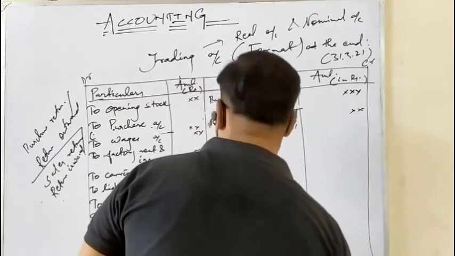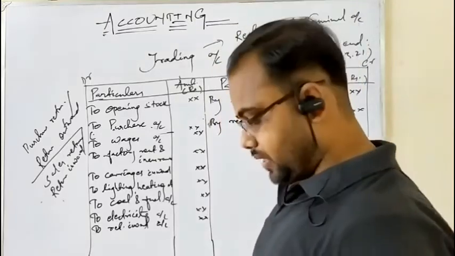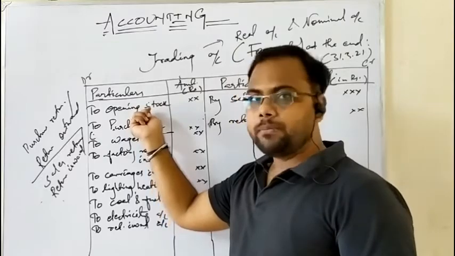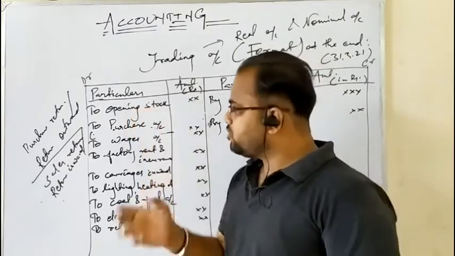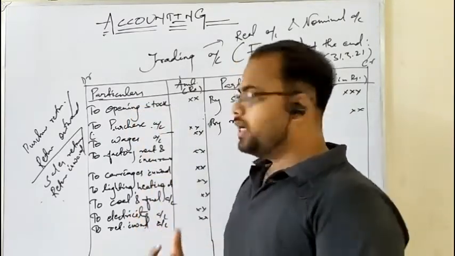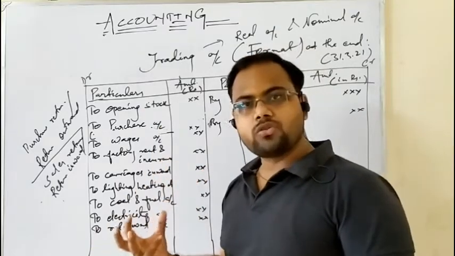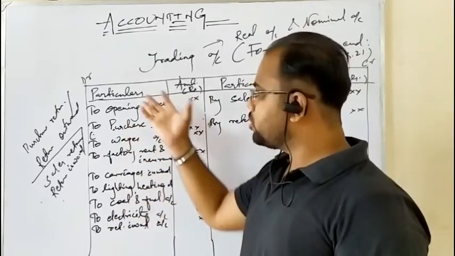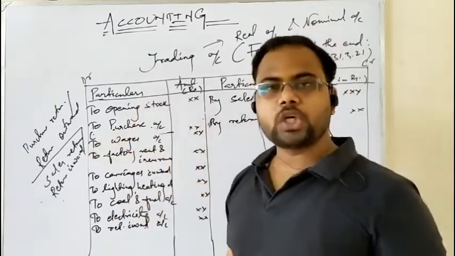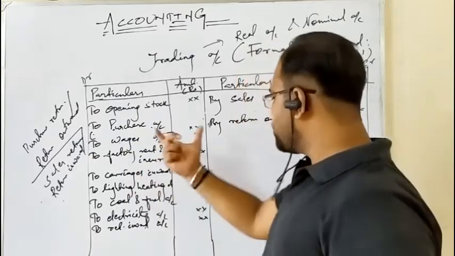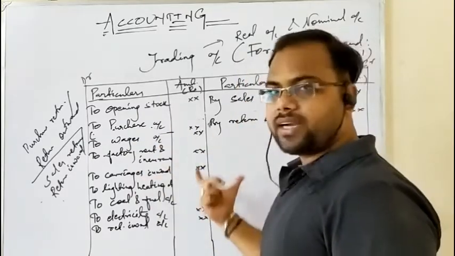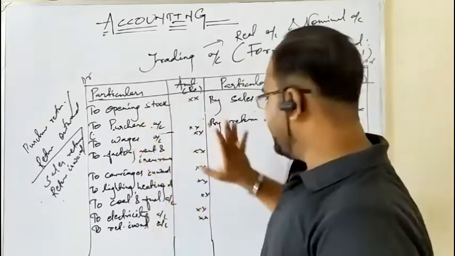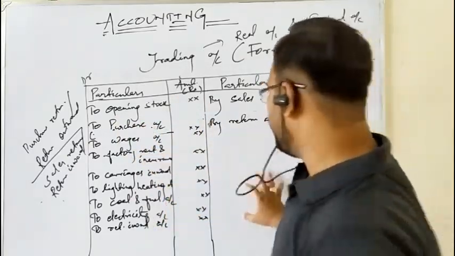So this is the entire set of items existing in the trading account. As I told, opening stock is the unsold stock of the previous year, or last year. The same thing happens with the current year also. There will be some unsold stock, and that unsold stock is called closing stock. Since opening stock is the opening balance put on the debit side of the trading account, definitely the closing stock, or the closing balance, will be put on the opposite side of the trading account, where opening stock exists. So closing stock is the opposite of opening stock. It will be posted to the credit side of the trading account.